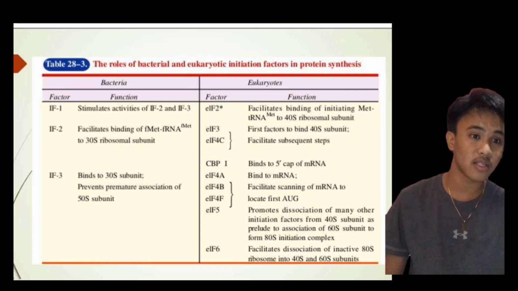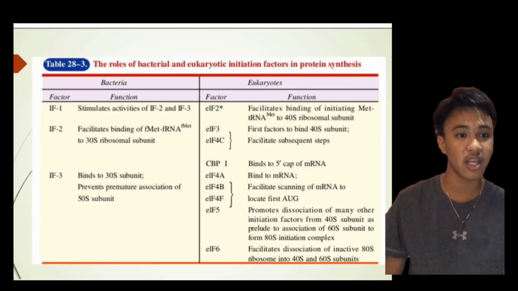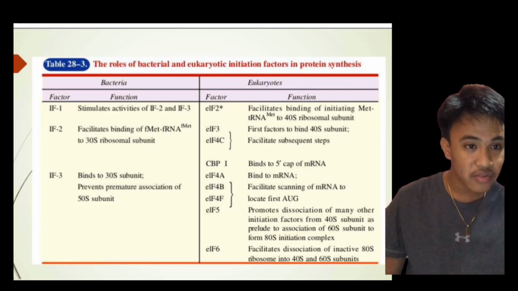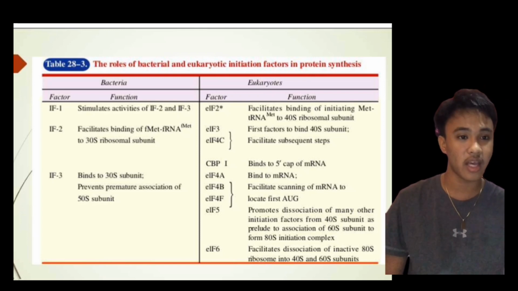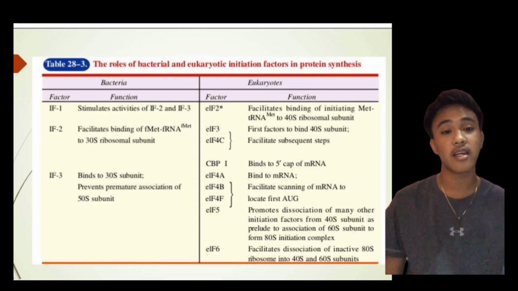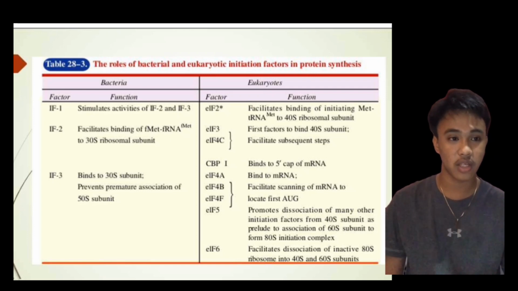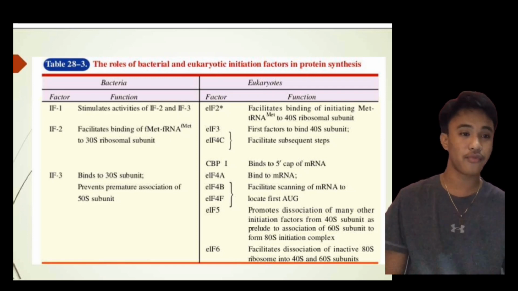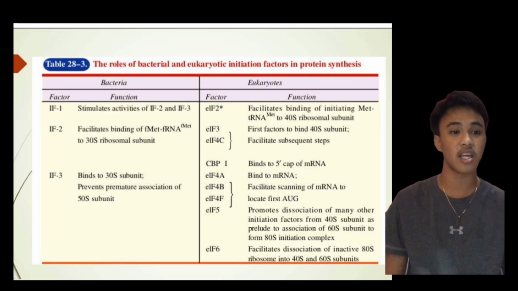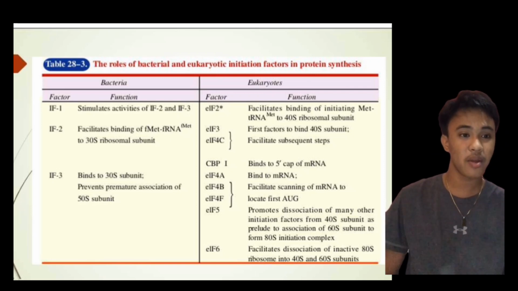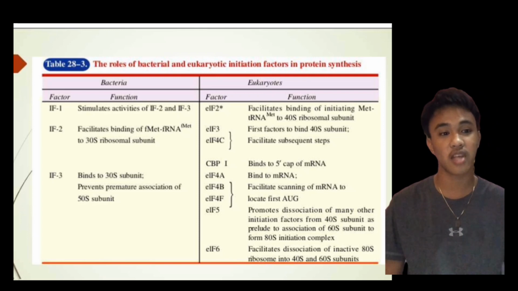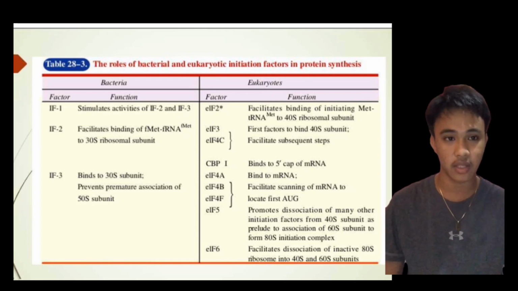The second factor, IF-2, facilitates binding of fMet-tRNA to the 30S ribosomal subunit, and IF-3 binds to the 30S subunit and prevents premature association of the 50S subunit.